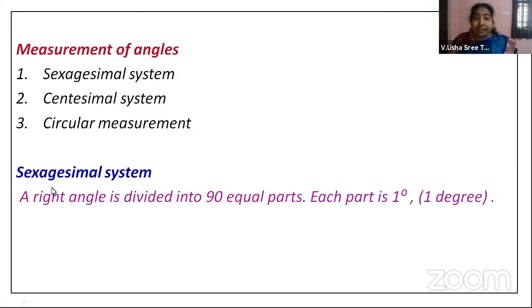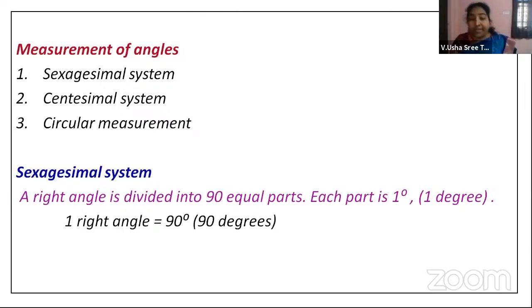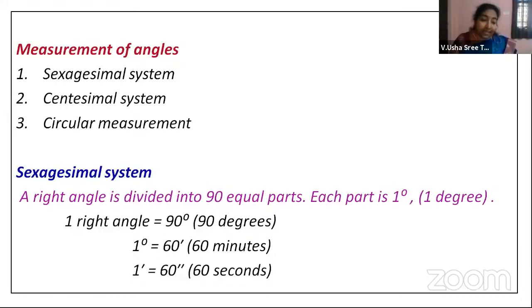So here that right angle is divided into 90 equal parts, and each part we are calling 1 degree. So one right angle is equal to 90 degrees. This is what is taken in this system. Now at the same time, 1 degree is again divided into 60 equal parts, and each part we are calling a minute. So 1 degree is equal to 60 minutes, and 1 minute is equal to 60 seconds.